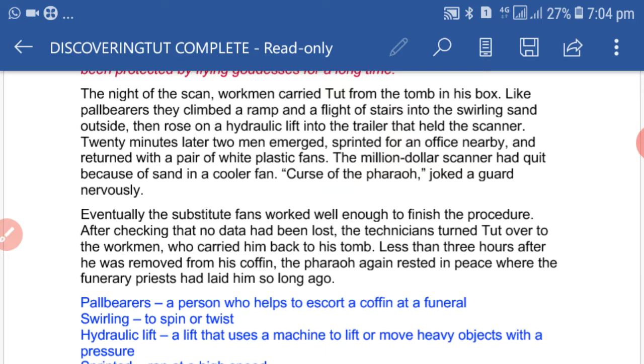Since the wind was blowing, that is why there was swirling sand. Then they rose on the hydraulic lift into the trailer where the CT scanner was arranged.